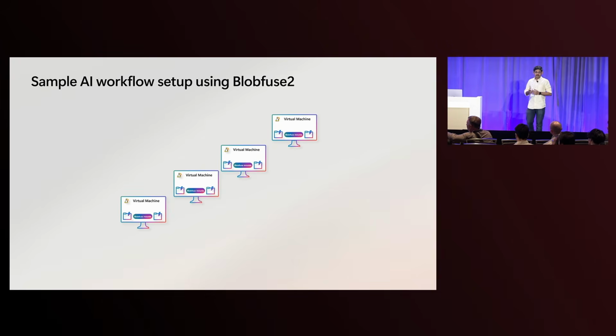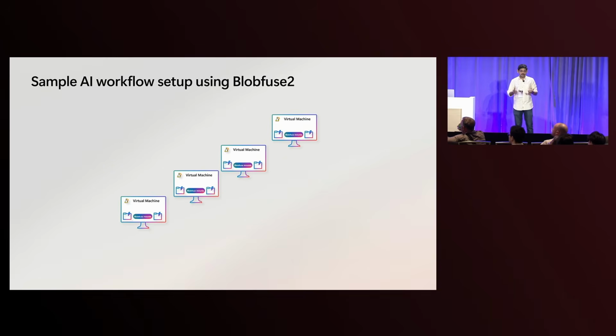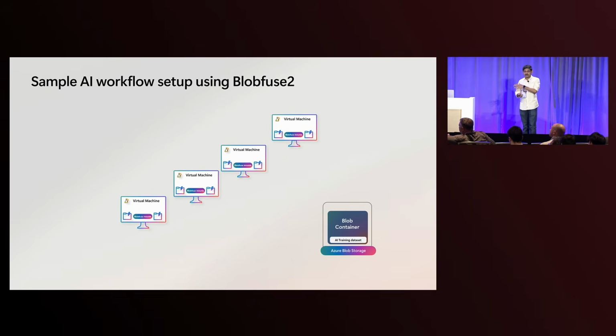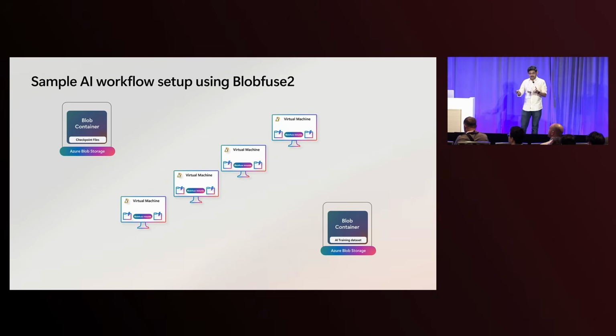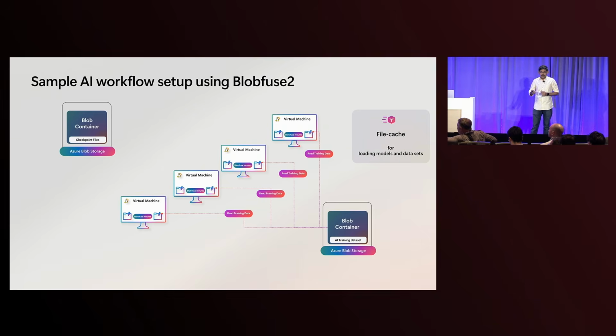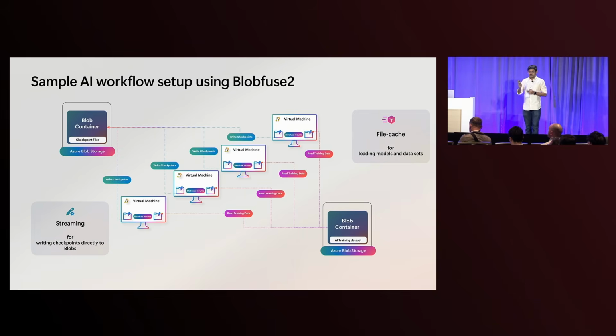Here's a sample of a multi-node cluster accessing data from blobs. Usually, training data and checkpoints are present in different storage accounts or different storage containers of the same storage account. So we recommend that you use two mounts. The first one for mounting the training data sets using file cache. That means you can do repeated reads, especially if you have enough memory on your VMs. And then for checkpoints, use block cache that I showed you for writing to write data directly to the storage accounts. This means you don't have to store up all the checkpoints and waste your memory that is crucial for processing these applications.